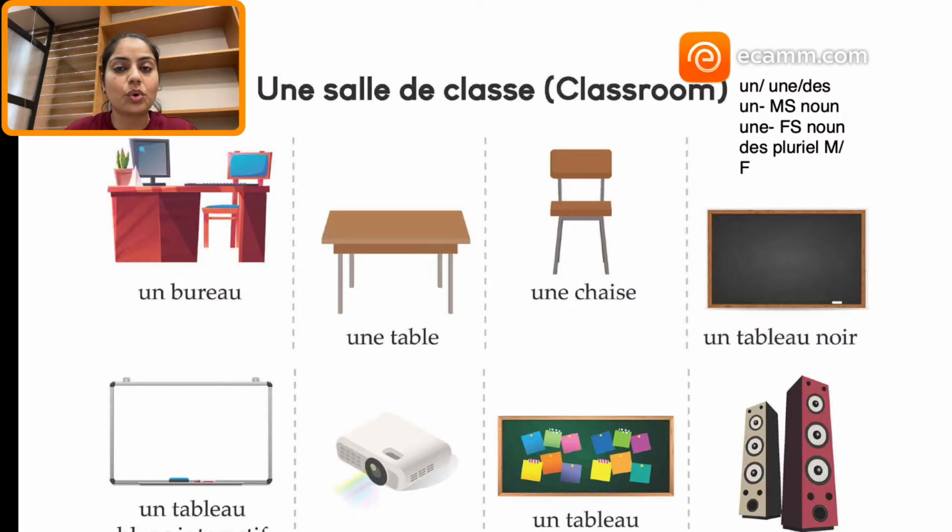Un bureau. The office or the workstation, both are called bureau. Une table. Une chaise. Un tableau noir.